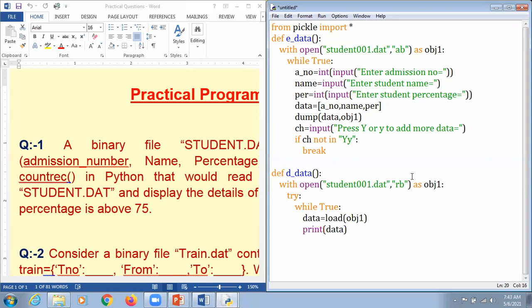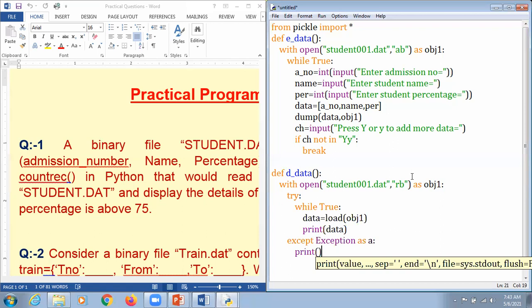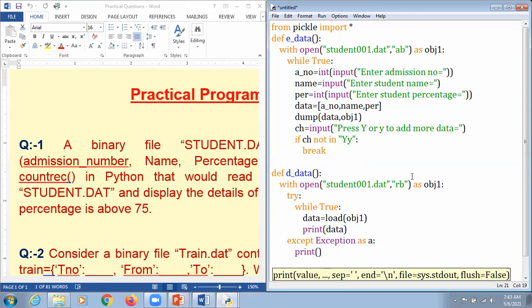And in case we find any kind of error, except as exception, as what we do, we mention it as a. It's up to you whether you want to use it or not. I don't want to display any kind of error on the screen, so I'm just going to use a simple print statement here.